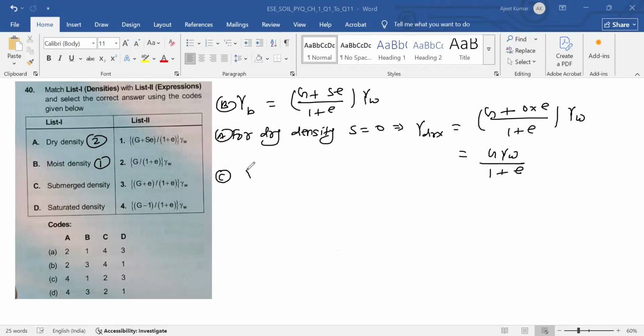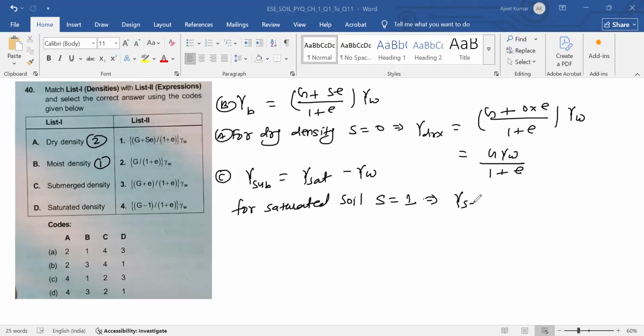Submerged density. So gamma submerged is gamma sat minus gamma W. And for saturated soil, S is equal to 1.